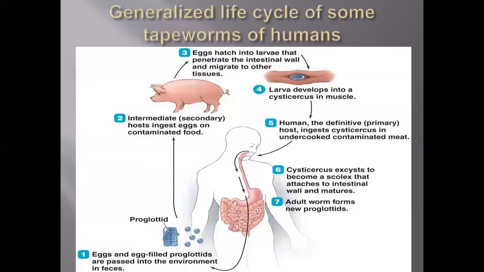Okay, so the generalized life cycle of some of the tapeworms of humans. First, the eggs or egg-filled proglottids are passed into the environment in feces. The feces are then consumed by the host, particularly the pig. The pig consumes those eggs, and the eggs hatch into larvae that penetrate the intestine. Then they migrate to other tissues in the pig's body, and particularly they will be deposited in the muscles.